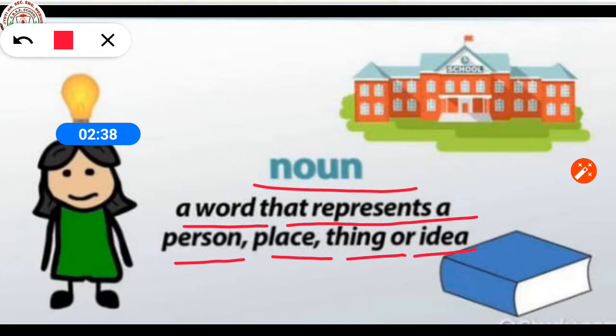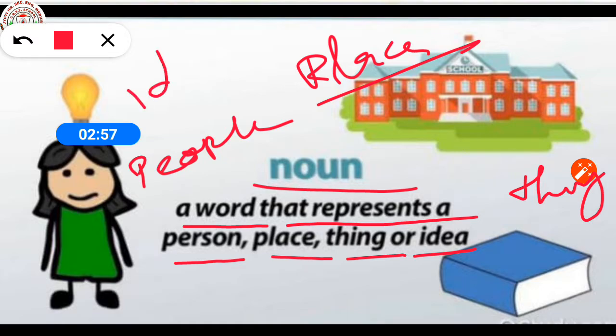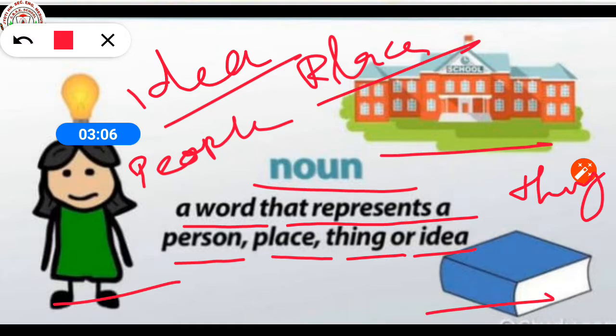Means the names of people, place, thing or idea are called nouns. So, these all relate to nouns.